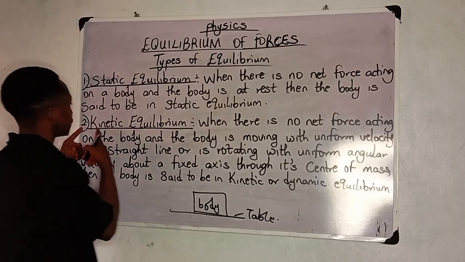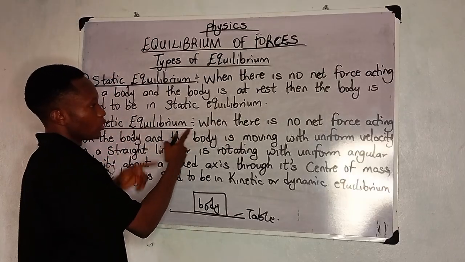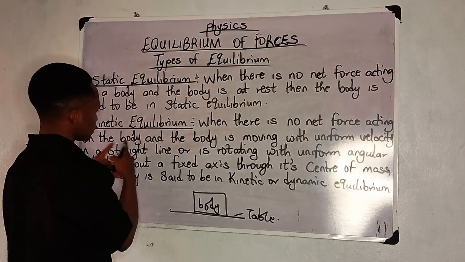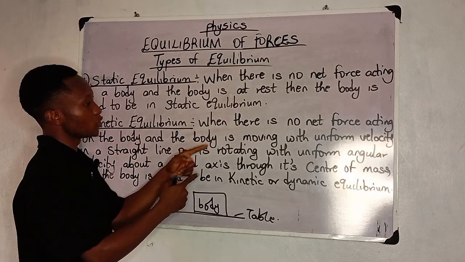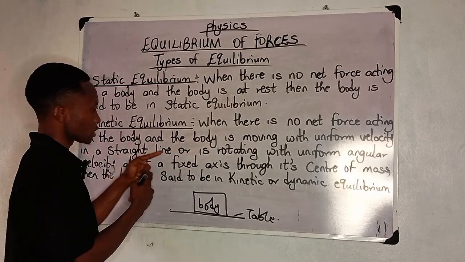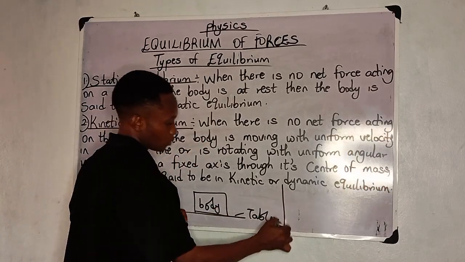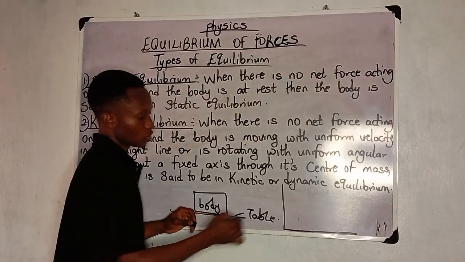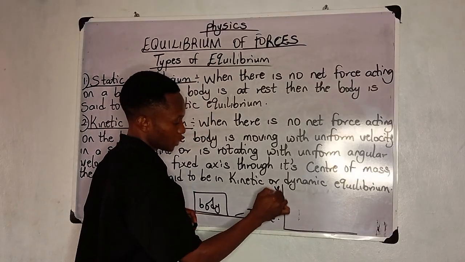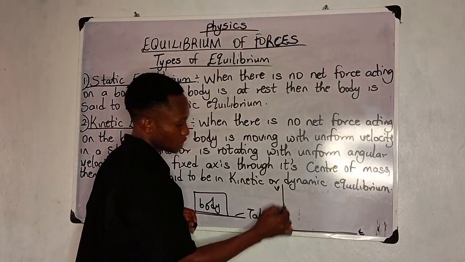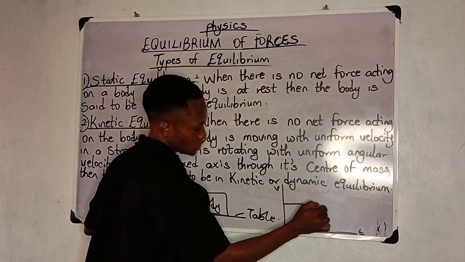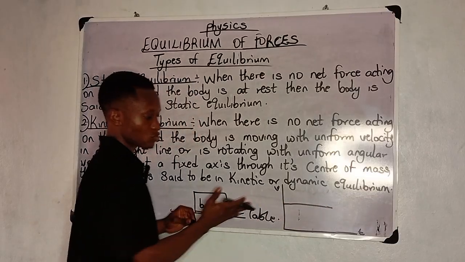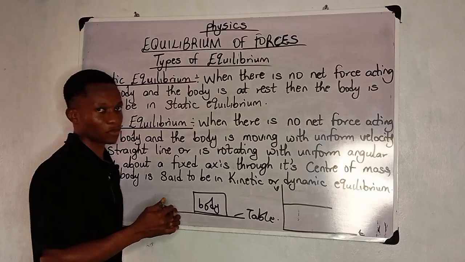Now, the next one is kinetic equilibrium. When there is no net force acting on the body and the body is moving with uniform velocity in a straight line, just like I showed you before in the definition, where we have the velocity time graph. Here is your velocity and here is your time. So we have that uniform velocity with which it's moving, that straight line. That's what we mean by uniform velocity.